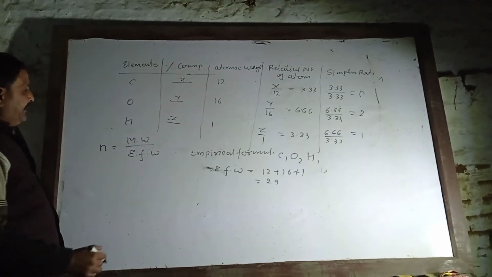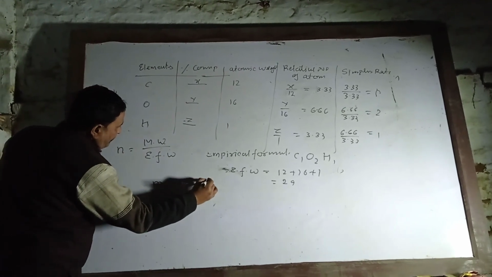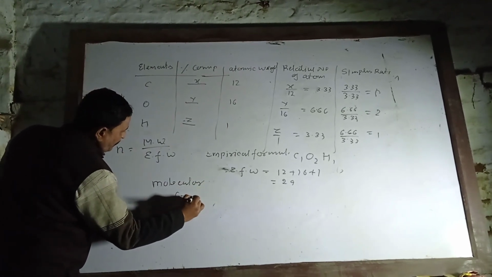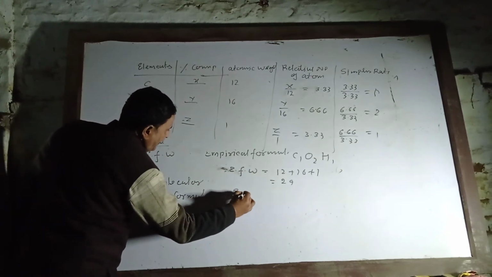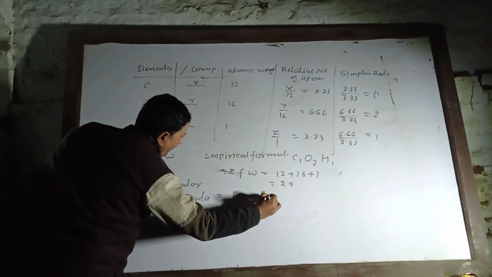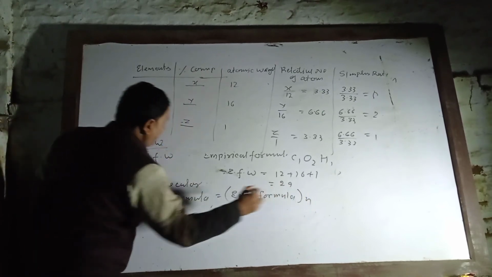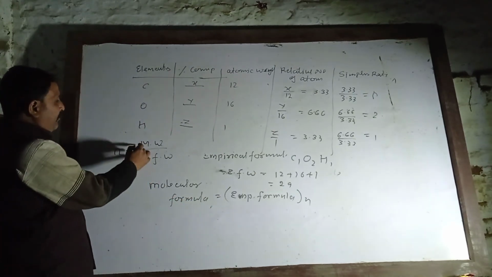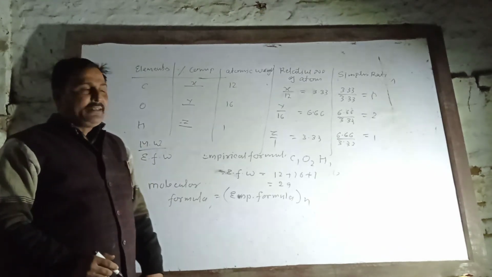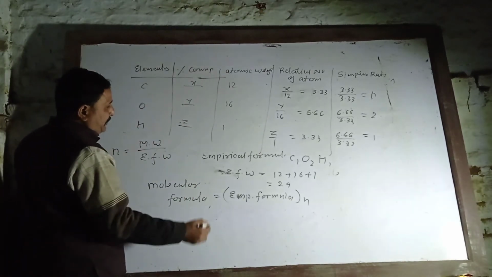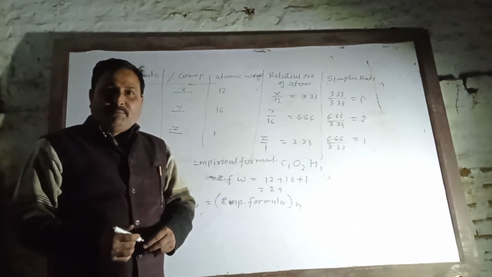You can get n. Now molecular formula is equal to empirical formula into this n. Molecular weight may be given directly in the question, otherwise vapor density is given, then molecular weight is equal to 2 into vapor density.